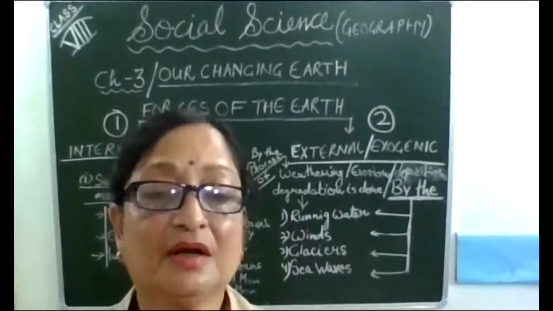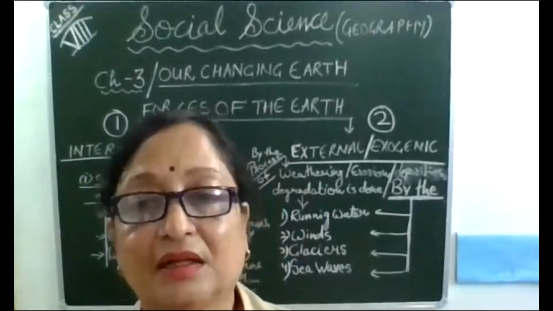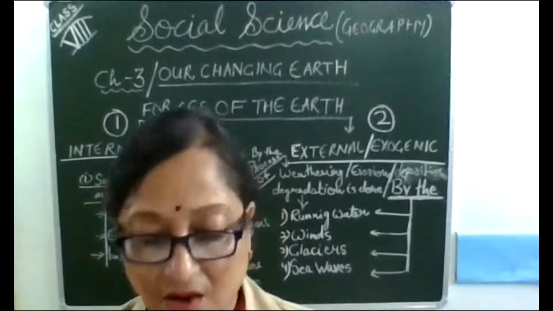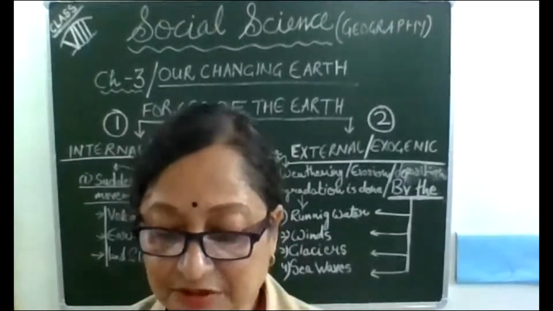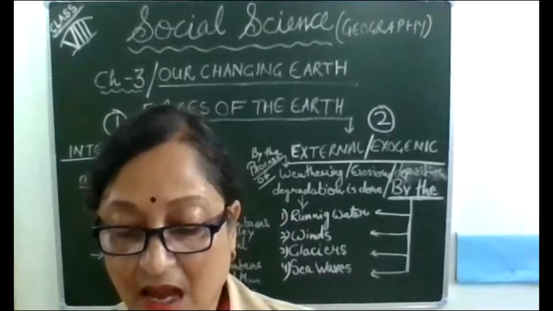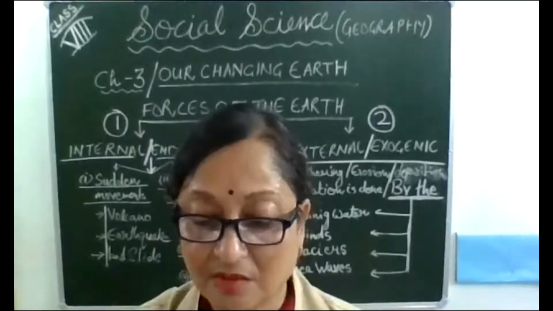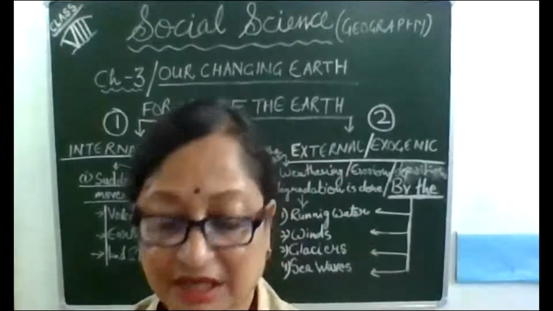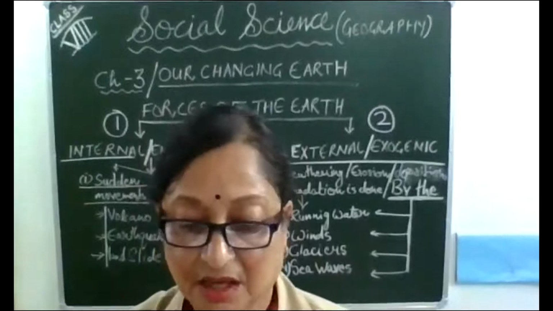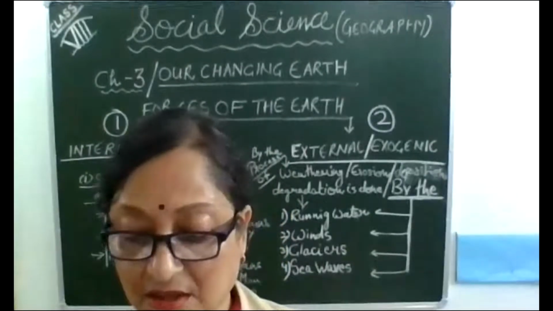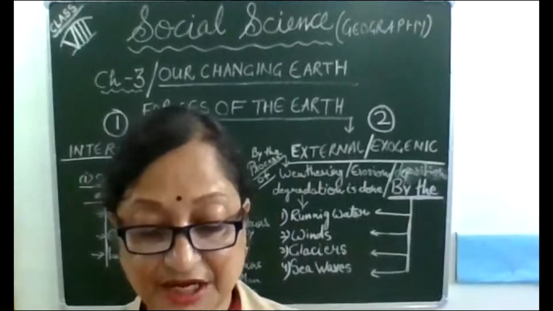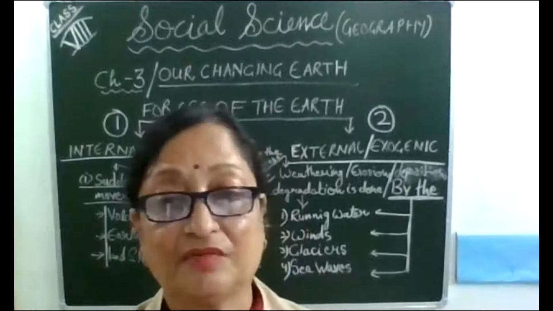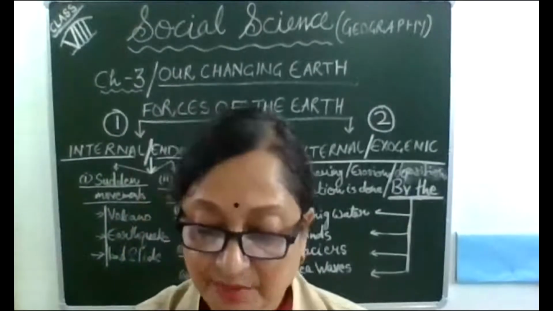So finally, children, we have completed the chapter and the revision of external forces and internal forces. How do they work? The surface of the earth is not uniform and it consists of different landforms such as mountains, plains, and plateaus. As I told you, the nature of earth is dynamic, it keeps changing. The landforms that we see on the earth have been formed due to the changes that took place over millions of years. These changes are not within 1 or 2 days, but take millions of years.